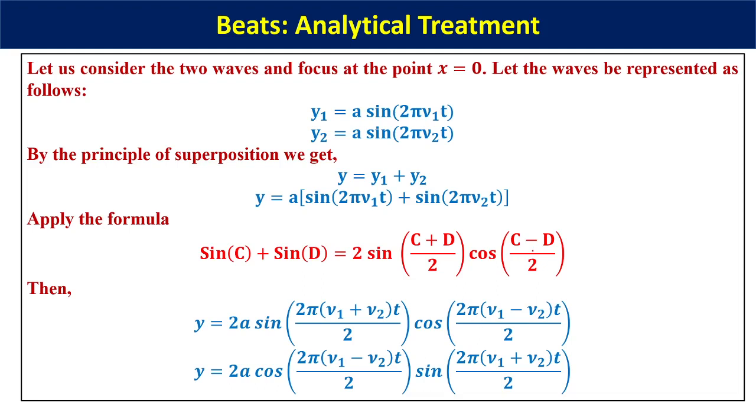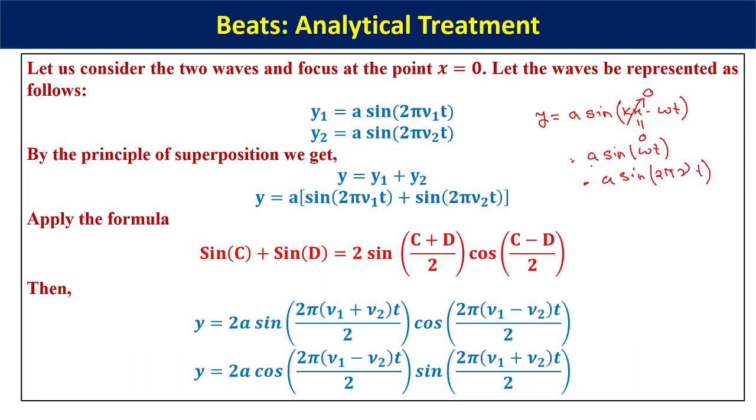Till now, for a progressive or traveling wave, we have considered a waveform of the form y equals a sine of kx minus omega t. But for the case of beat formation, we will focus at a point where x is equal to 0. If x is put to 0, this term goes off to 0, and you remain with a sine of omega t. And omega is equal to twice pi nu, so twice pi nu into t.